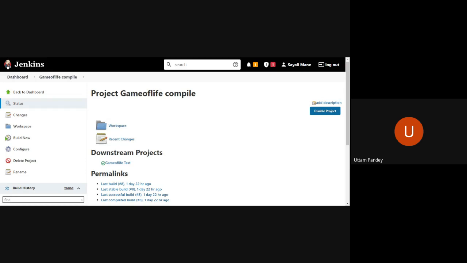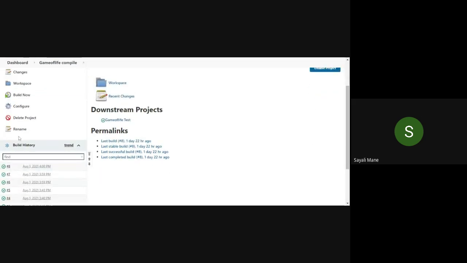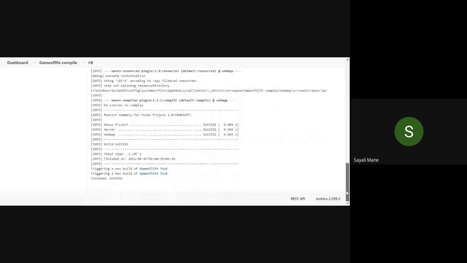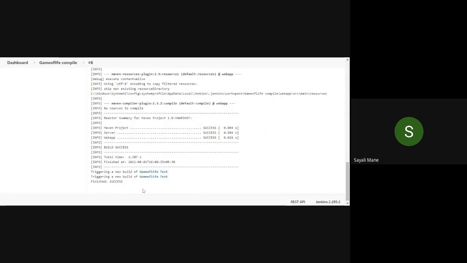Okay. We have made a few jobs. The one which you performed the compile on, see this one. The compile and then you did build now, and the output from that, that only you have to select. See this one.